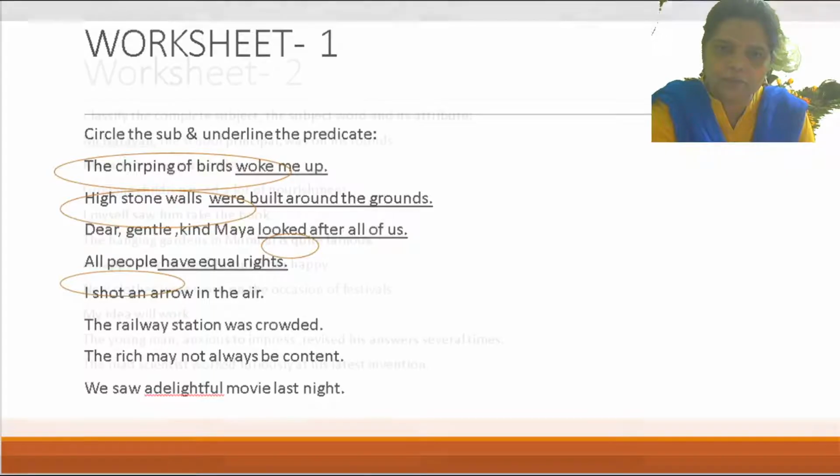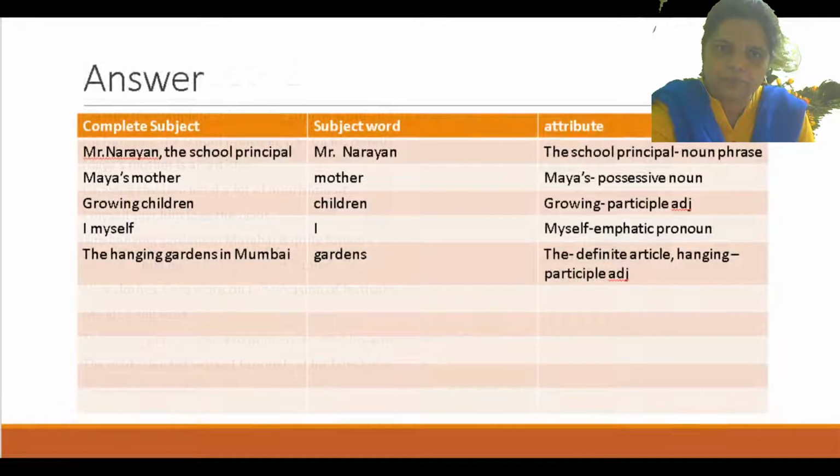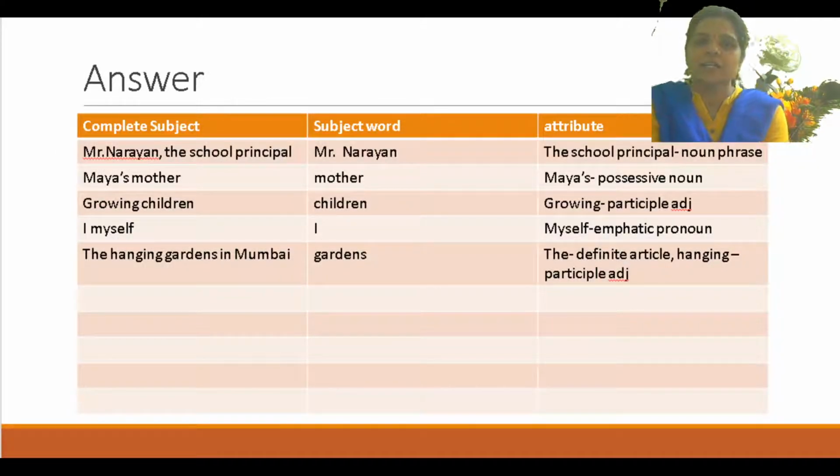See, the complete subject is Mr. Narayan, the school principal. Is that clear? And Mr. Narayan is the subject word. So here what is the attribute? The school principal. Because what is Mr. Narayan? The school principal. It is the noun phrase.